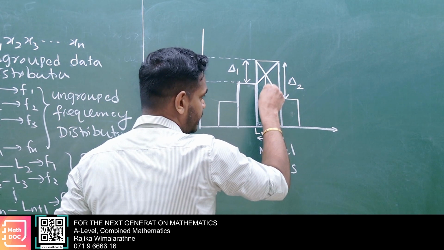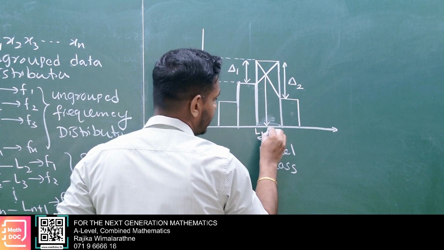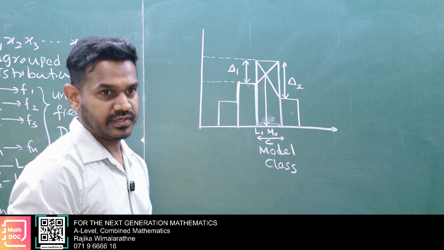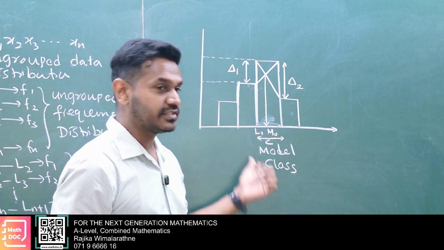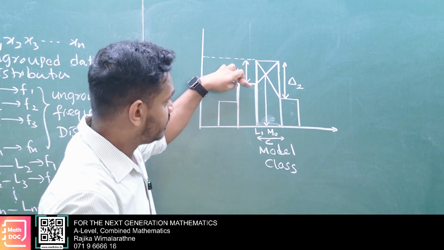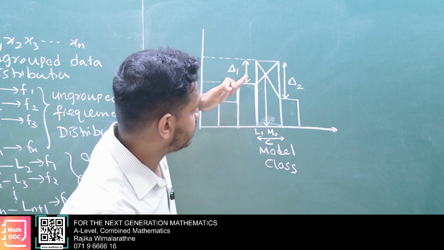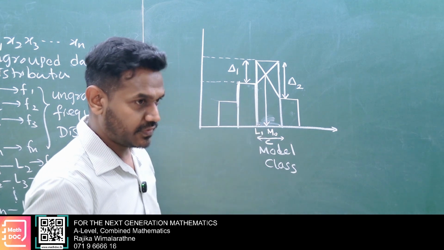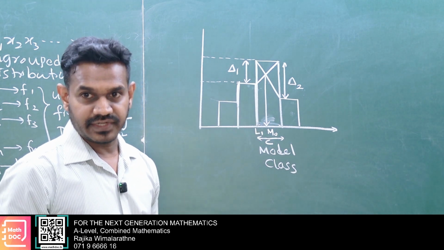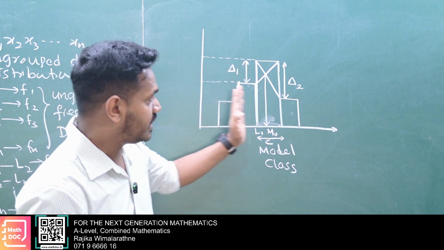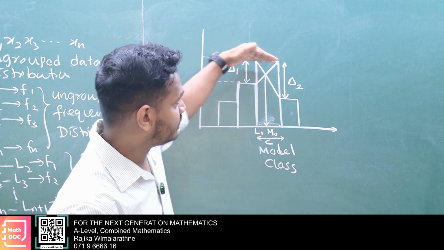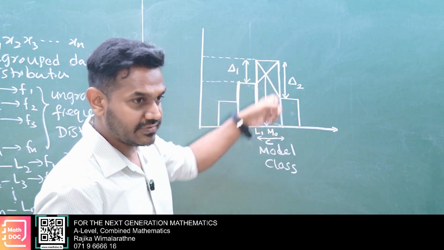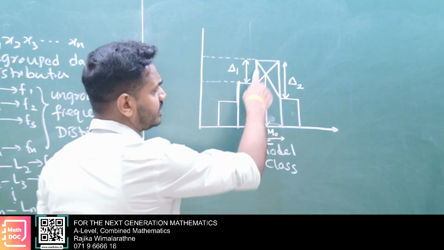Then that intersection point, you take this value as the mode. Okay. Geometrically we can find the mode, because we don't have the actual figures. So you sketch the distribution from here, and the distribution here, then you take the intersection as the mode. It is a graphical technique. When the data is distributed, the line does not go straight from here to here, since each class has a different frequency. So you have to do it that way.